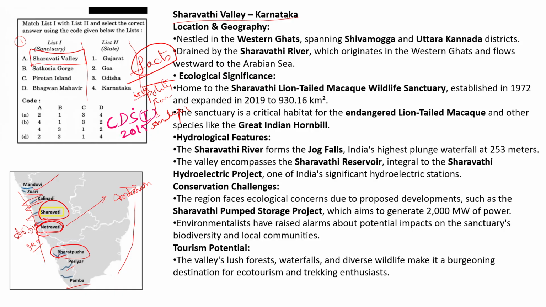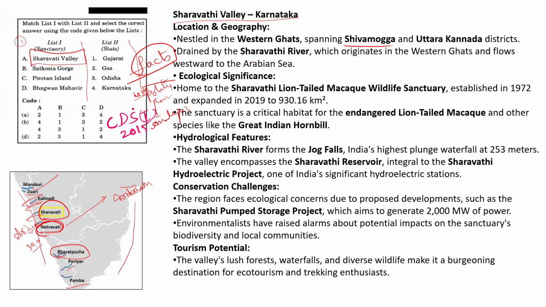Okay, here if you observe, the Sharavati Valley is in Karnataka, and it is nested in the Western Ghats, spanning the Shivamogga and Uttar Kannada districts, and the Sharavati River flows through it.